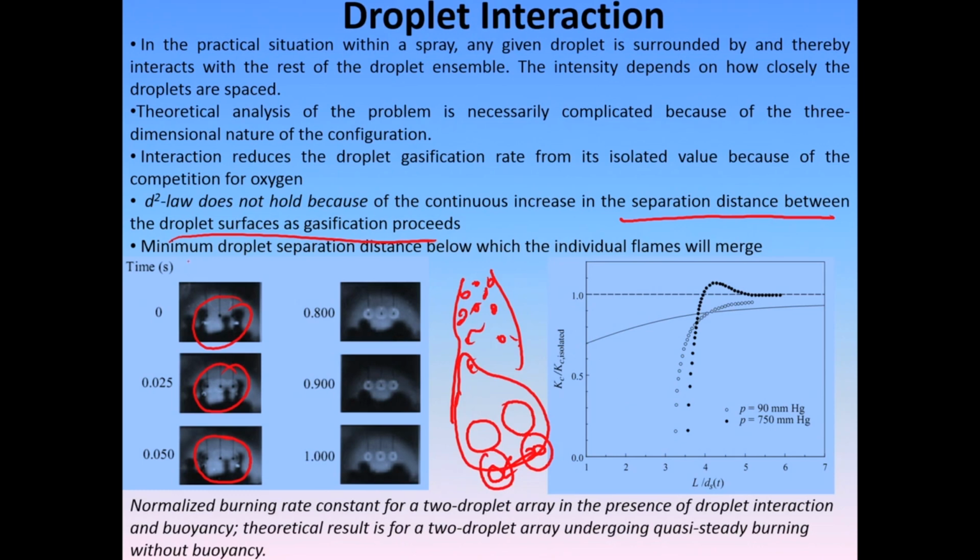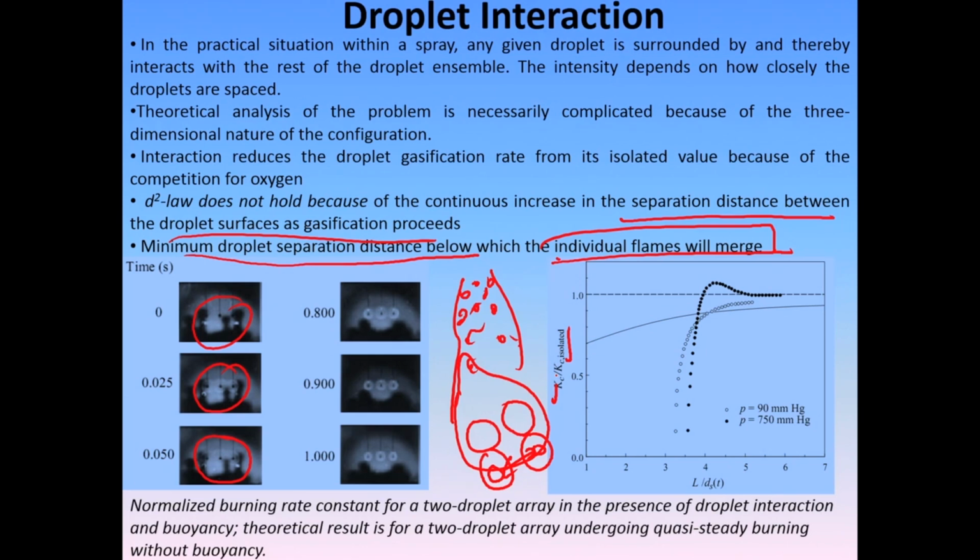So, there exists a minimum droplet separation distance below which the individual flames will merge. That means, if the droplets are very close to each other, the flames will join. So, you will not be able to distinguish one flame from another. So, it is like interacting droplet flames, so to say. In this particular case, if I plot Kc by Kc isolated, Kc means the burning rate of the ensemble, and Kc isolated is the burning rate if we take a single droplet out of that.